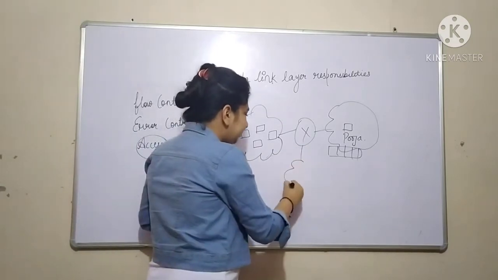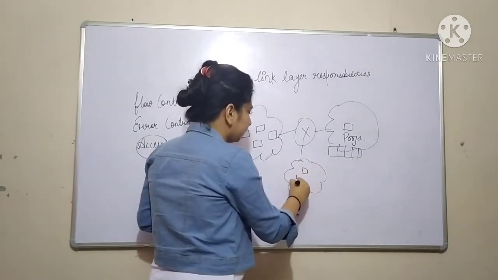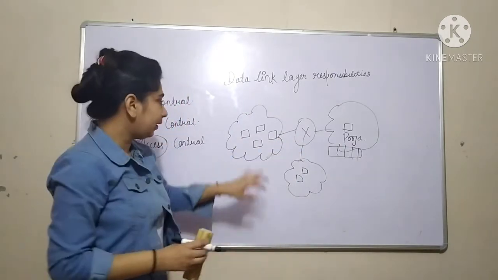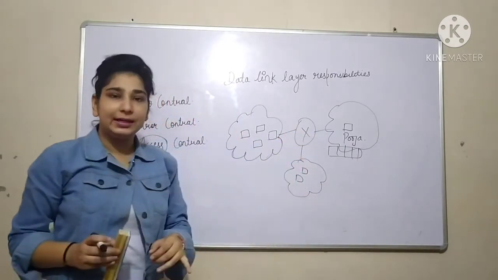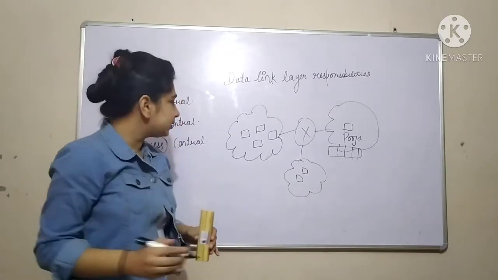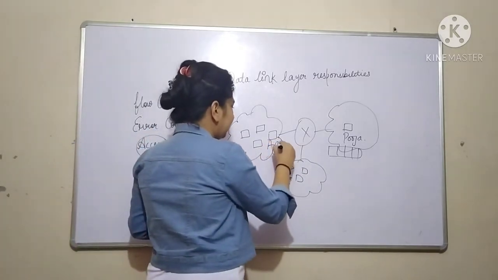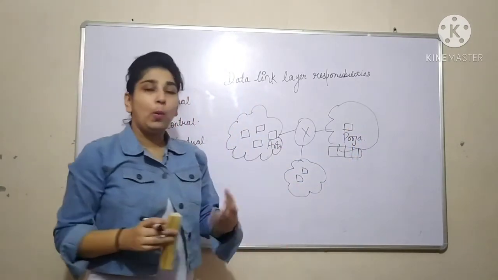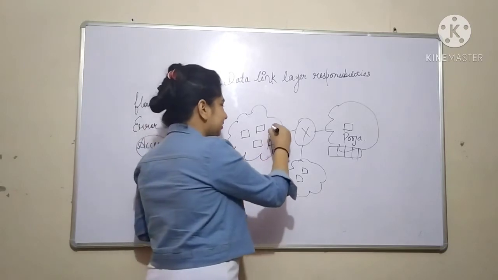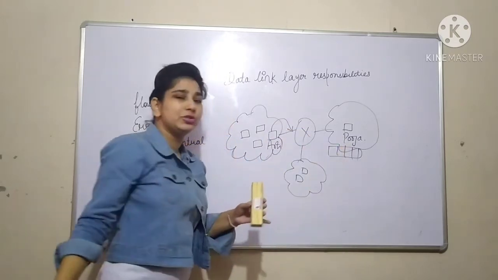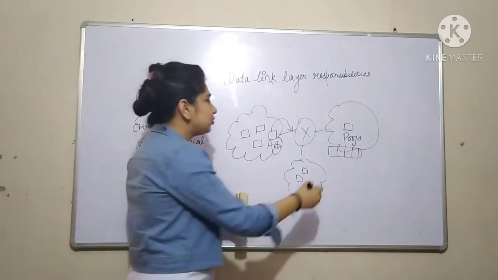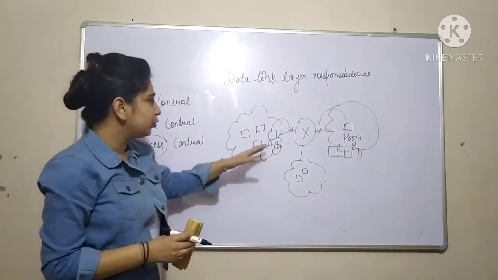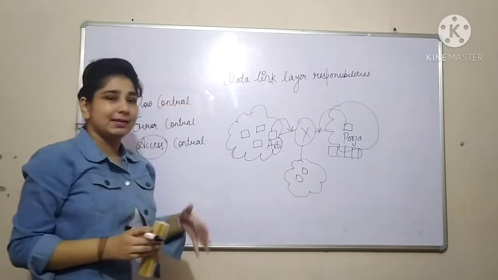We have many networks connected to the router. Let's suppose I am here, this is my device and this is Pooja's device. I am sending a message to my friend Pooja, and at the same time Pooja is sending me messages.